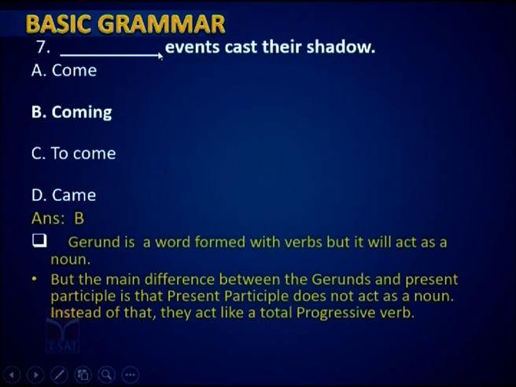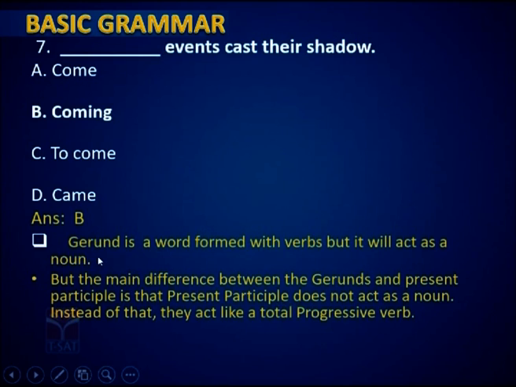Now remember here, we have discussed earlier also, sentences sometimes start with a gerund, the ing form. So here, come events cast their shadows, it's wrong, it cannot be correct. To come events cast their shadow, it cannot be correct. Came events cannot come. So you are left with one option, that is B. Here, coming events cast their shadow.